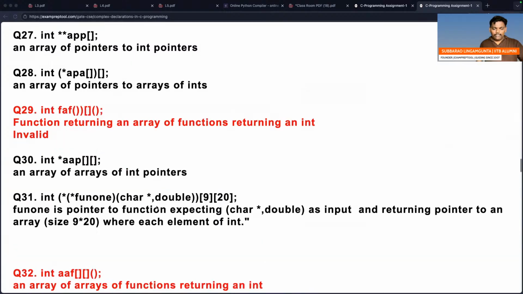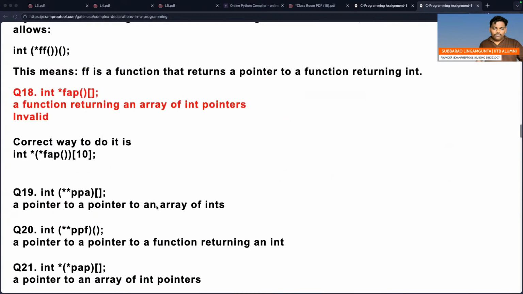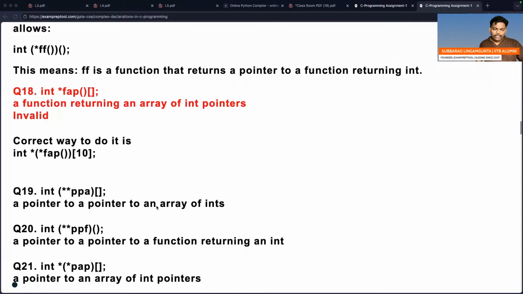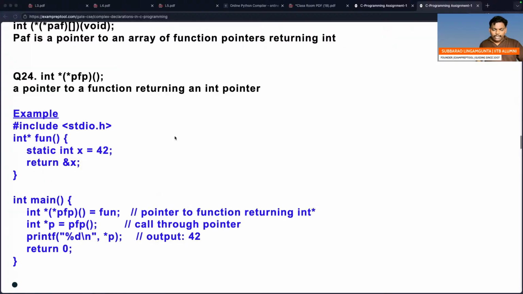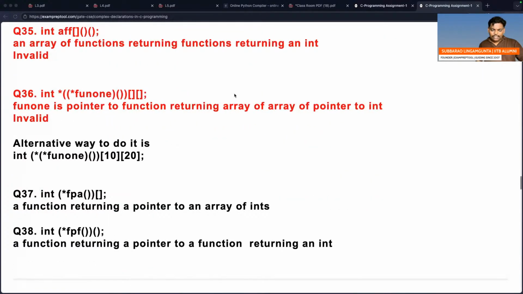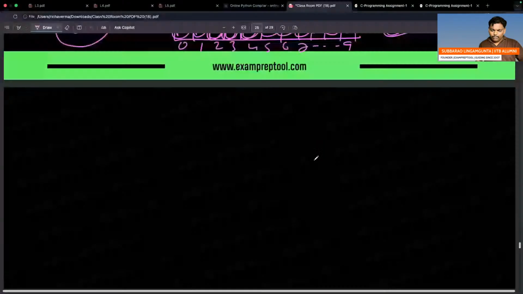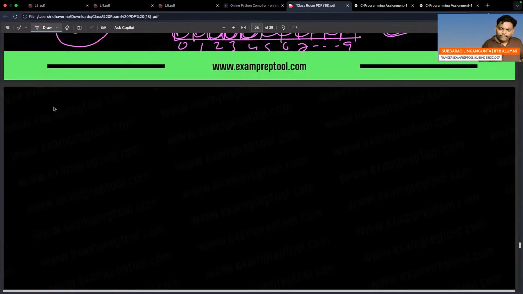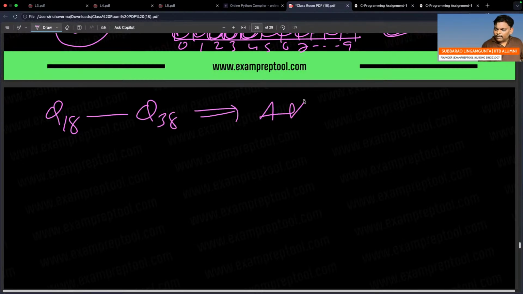From 18 onwards, 18 to 38, is the assignment.